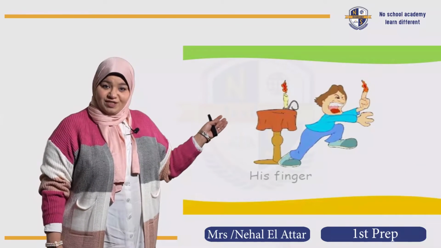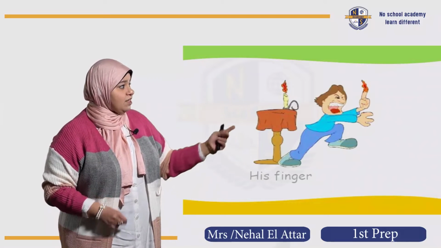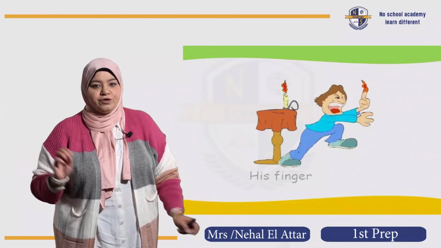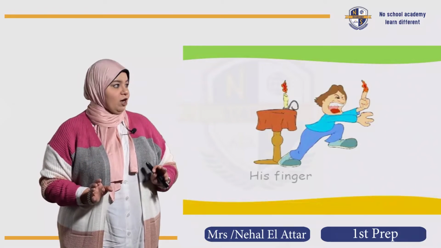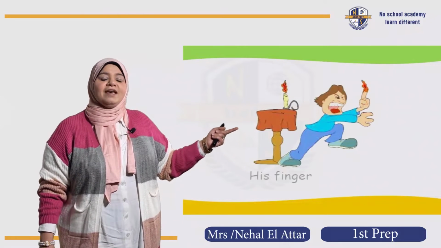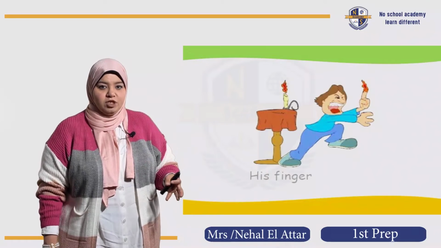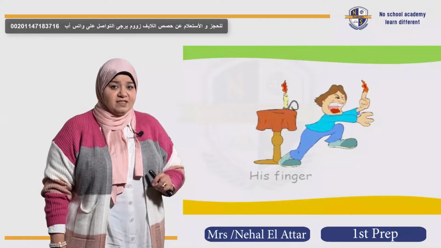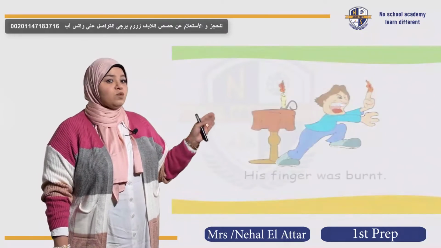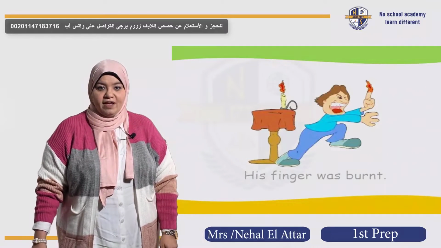Another one for you because you like the idea. Here we have someone who has his finger cut. Is it cut? No. He's burned his finger in a fire with matches or whatsoever. So can you build up a sentence using this prompt, dearest students? Great. His finger is a singular or a plural object? Great, it's a singular object. So in the passive voice, it's going to be his finger was or were? Of course, was. His finger was burnt, okay?